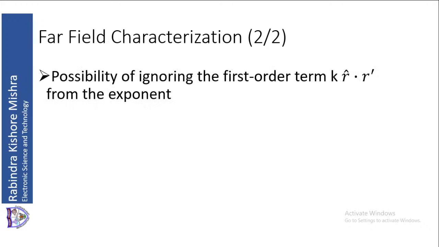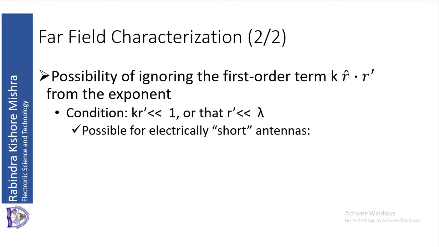Then there is a possibility of ignoring the first order term r cap dot r dash in the exponent. That possibility comes under the condition k r dash much less than 1, or r dash much less than lambda.